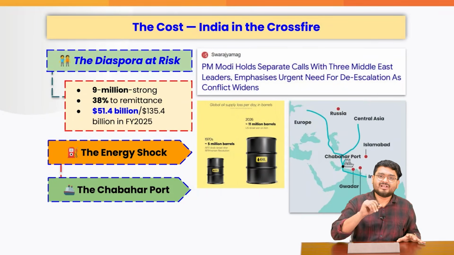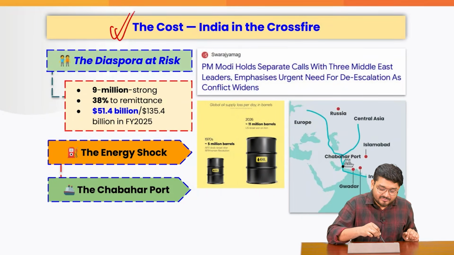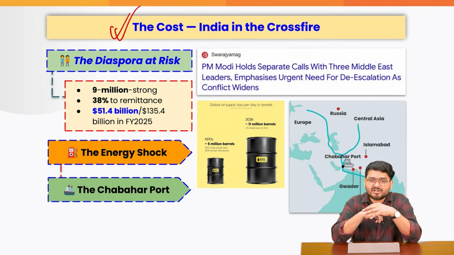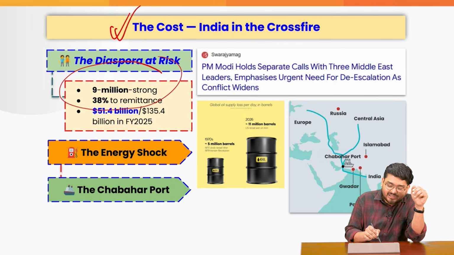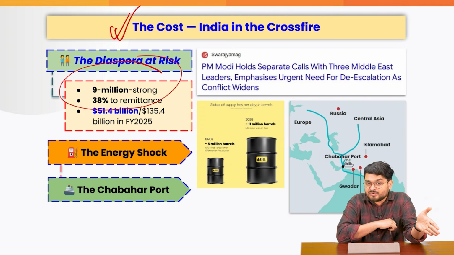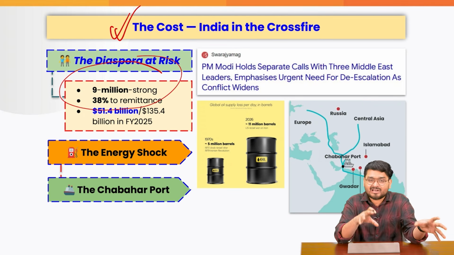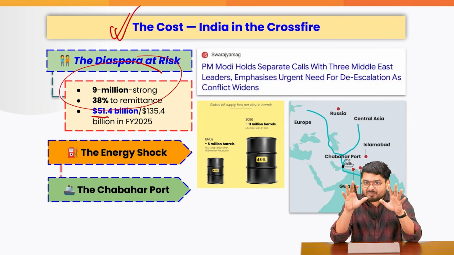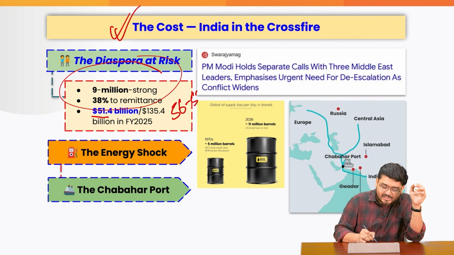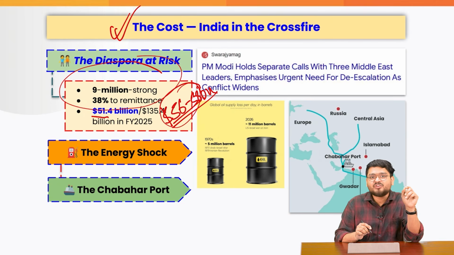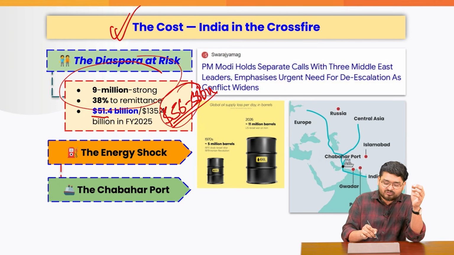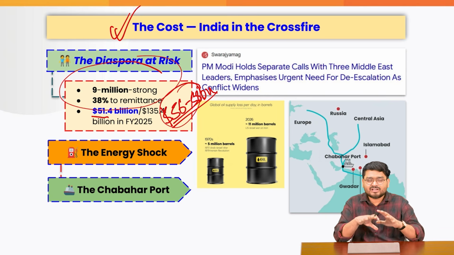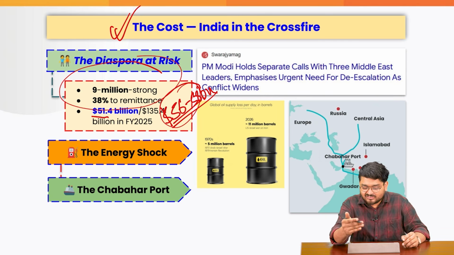And that is exactly why not only Iran but also various other countries such as India have a huge cost associated with it. Firstly, we have a 9 million strong diaspora contributing around 38% of the total remittances that come to India. What is the total value of those remittances? $51.4 billion. For perspective, 56 or 58 billion dollars is the total bilateral India-US trade. Just understand that, right? So definitely, if this entire region is in conflict, India is indirectly getting fewer remittances right now. Monetarily, we are bleeding right now.